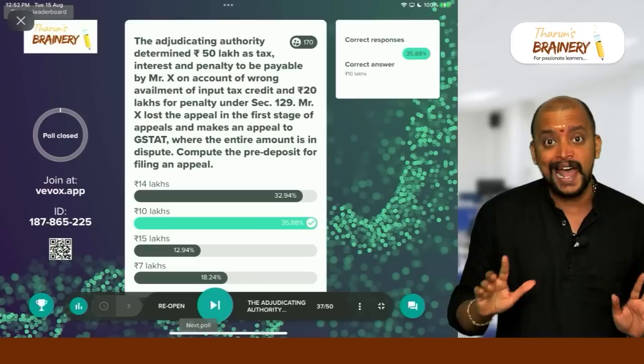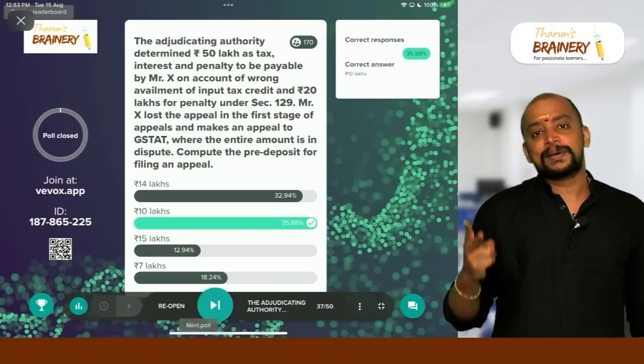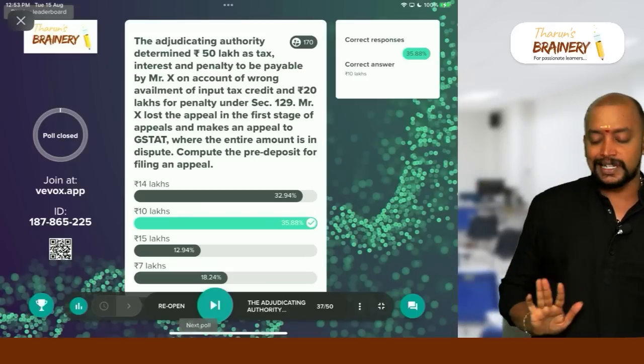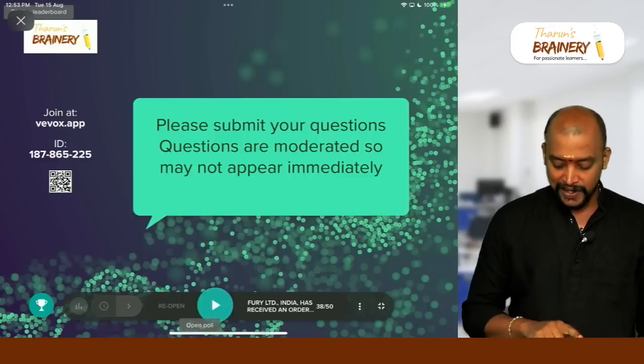What is the disputed tax? 50 lakhs. 50 lakhs into 20%, what is that? 10 lakhs. So 10 lakhs is the correct answer here. Okay. Then next one, 38.